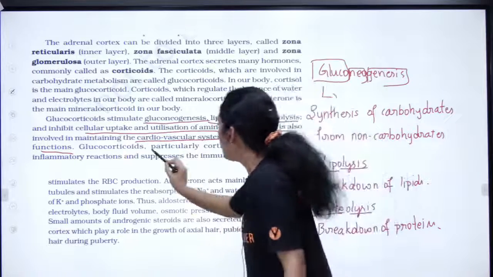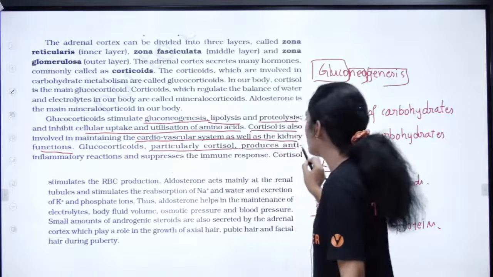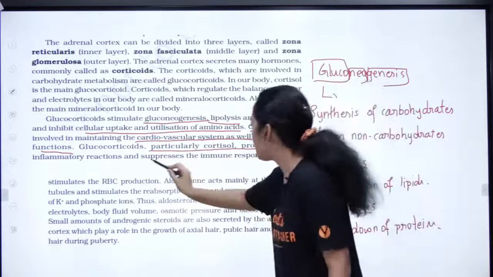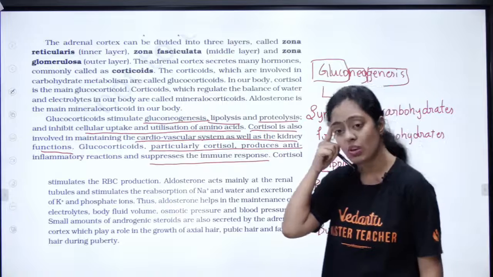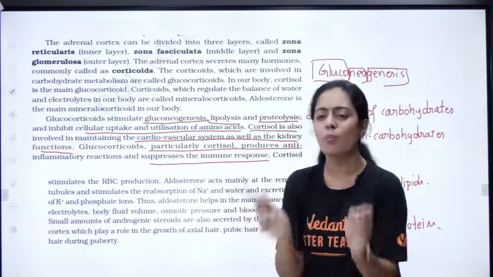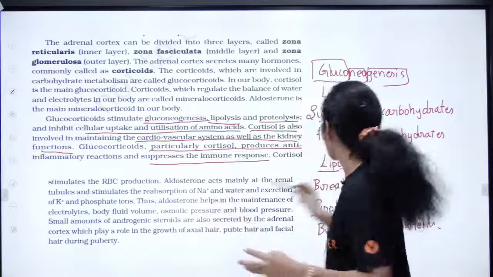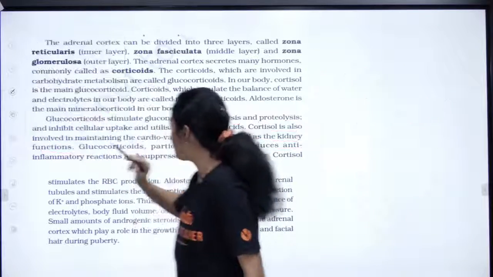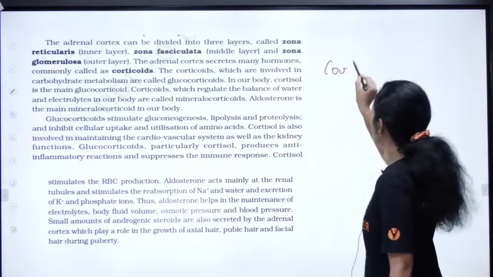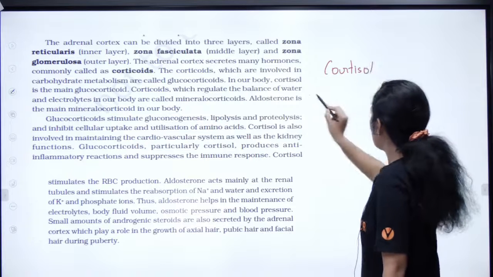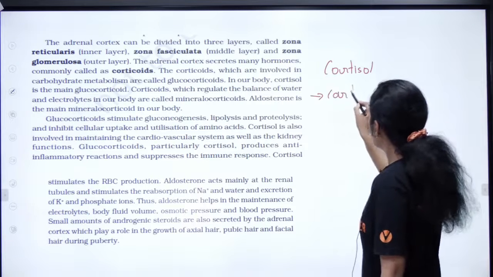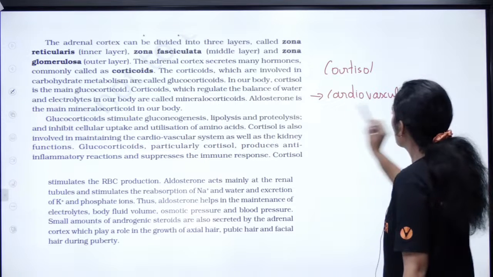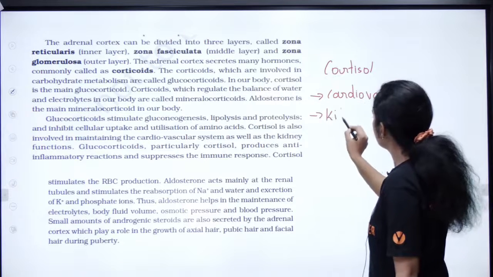Then glucocorticoid, particularly cortisol, produces anti-inflammatory reaction and suppresses the immune response. The functions of cortisol are very important, children. I will write it down so there is no confusion. This has been asked. So cortisol, what is the first function? Helps in maintaining cardiovascular system. Then kidney function.